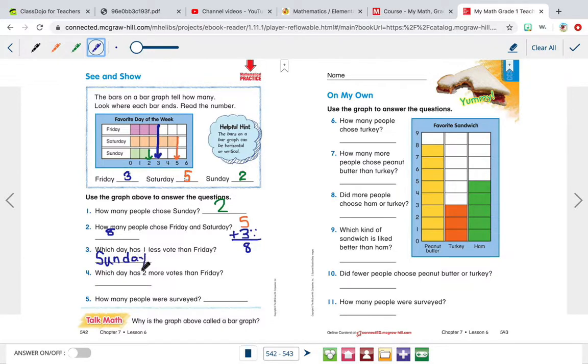Okay. Which day has 2 more votes than Friday? So we know it's not Sunday because Sunday is less than Friday. And we know it's Saturday because Saturday is the only one left. Saturday is 2 votes larger than Friday because 5 is 2 votes bigger than 3. So because Saturday is bigger than Friday, we're going to say Saturday. So Saturday.